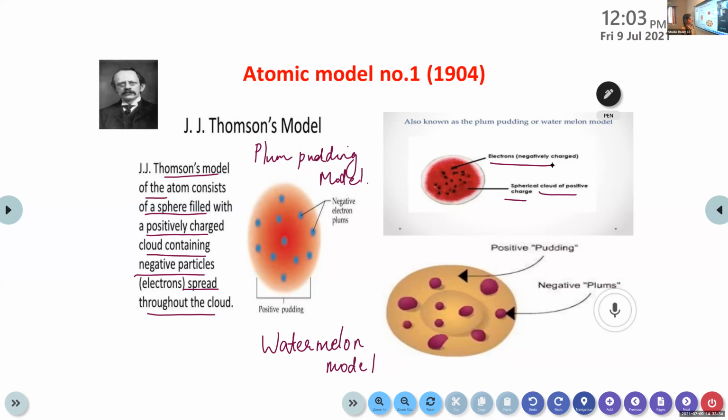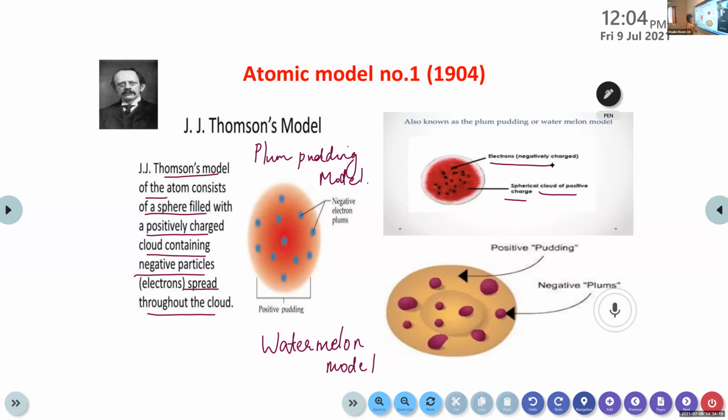Okay. This is clear, children? A positively charged sphere in which negatively charged particles are embedded. The positively charged particles are protons, and the negatively charged particles are electrons. So this is the first model, J.J. Thomson's model, plum pudding model, otherwise known as watermelon model. This is clear? So here you have to note down the point. The positive charge is uniformly distributed everywhere in the atom. That's the concept of J.J. Thomson, and the electrons are just embedded in it.